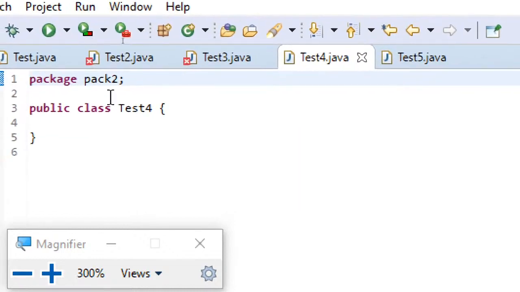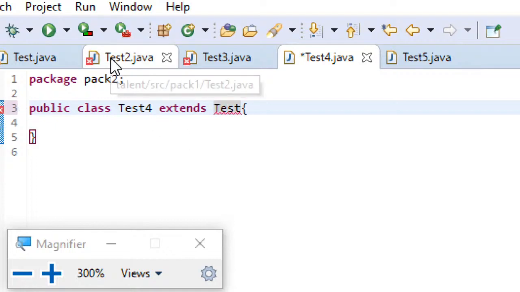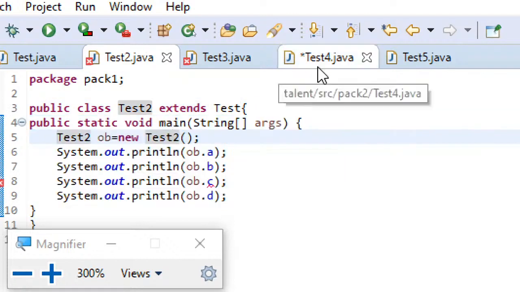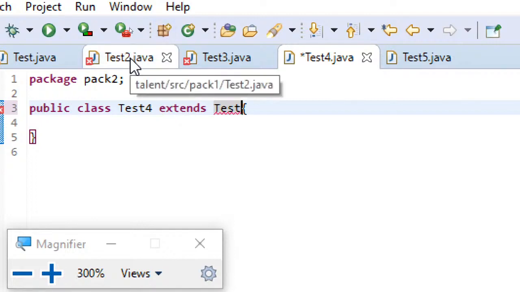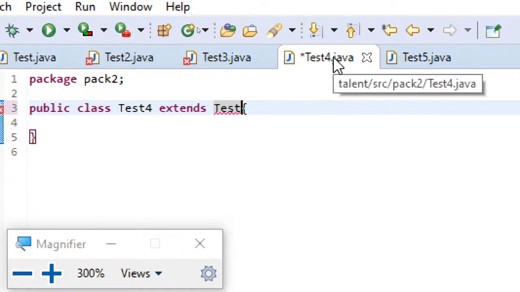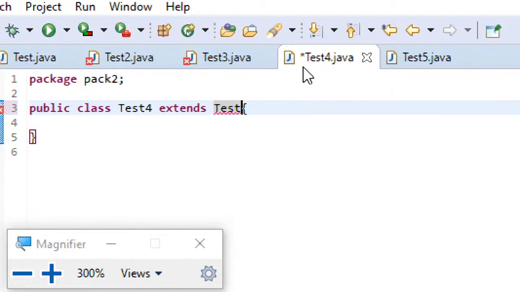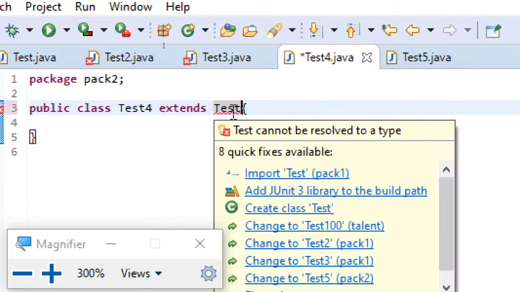Now in test4 I'll write extends test. Observe this. Here test2 is a child of the test class. Similarly, test4 I am also making a child of the test class, but with the difference that test2 is a subclass of test belonging to the same package, whereas test4 is a subclass in a different package. This point is to be noted. Since it is in a different package, you cannot directly write test like this.